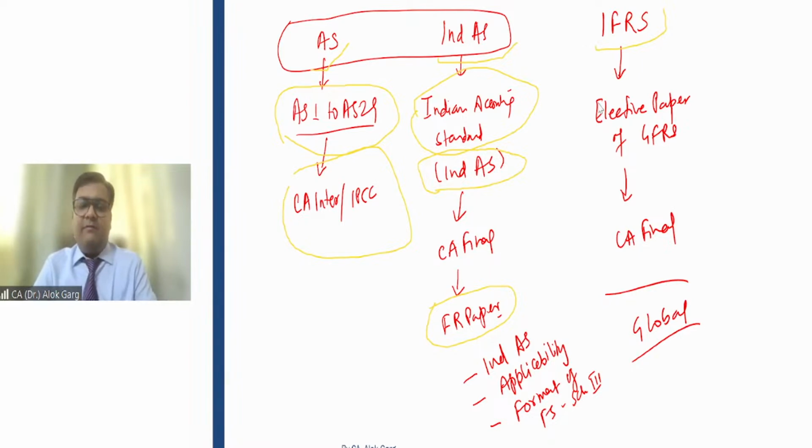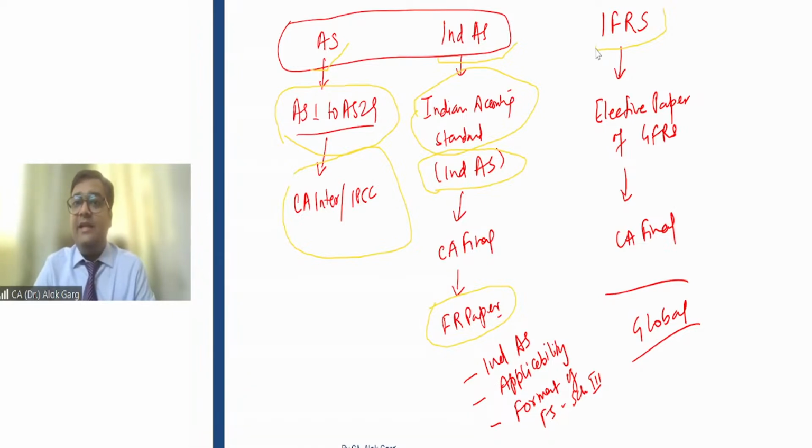So if you are very excited about accounting standards, and you have an option to choose an elective paper, in that case, my recommendation to all of you is to choose your GFRS paper. What is the GFRS paper? It is nothing, it's IFRS, okay?